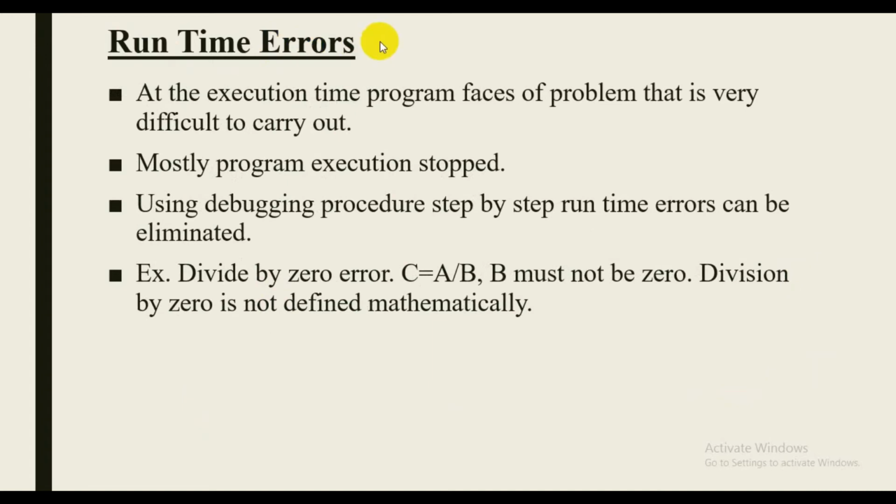Second one is runtime errors. At the execution time, the program faces a problem that is very difficult to carry out. Mostly program execution stops. Using debugging procedures step by step, runtime errors can be eliminated. For example, divide by 0 error. Here C is equal to A divided by B. B must not be 0. Division by 0 is not defined mathematically.